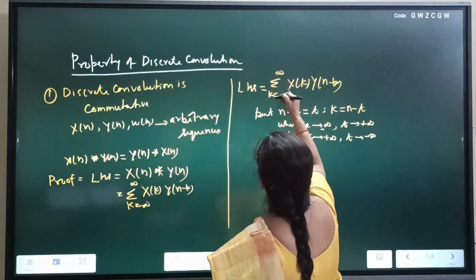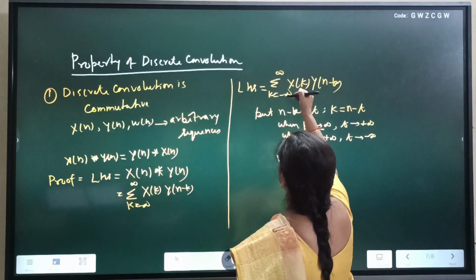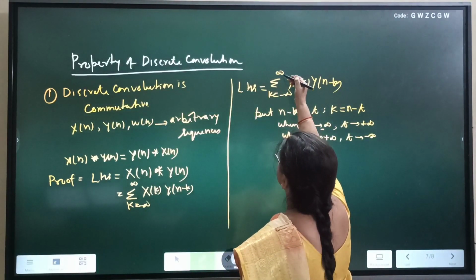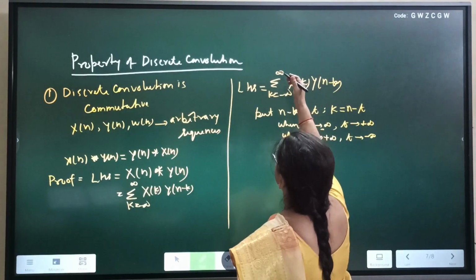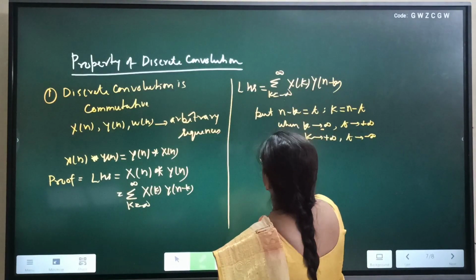So while writing this summation from plus infinity to minus infinity, the same result will be obtained if we move from minus infinity to plus infinity.